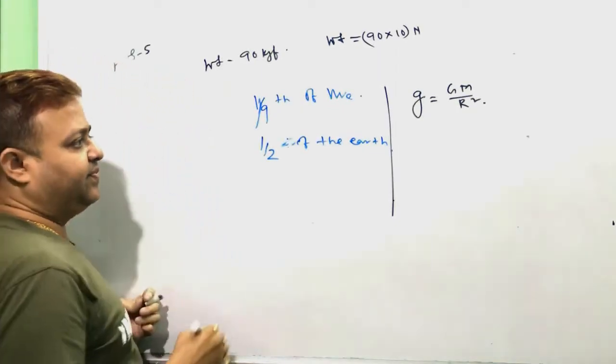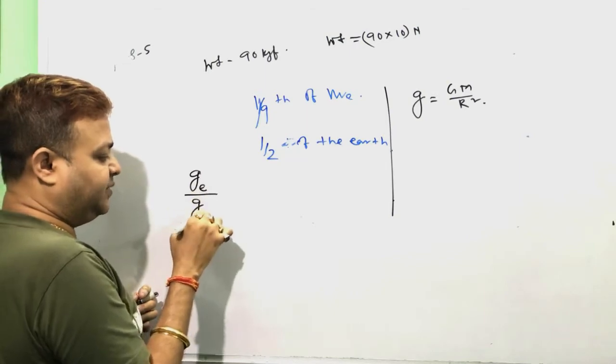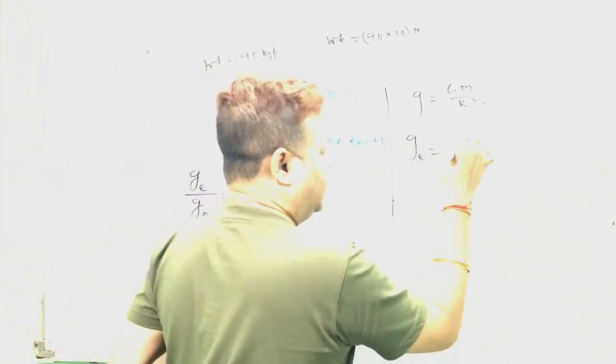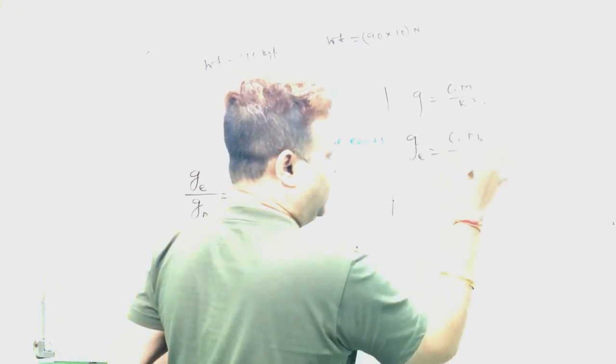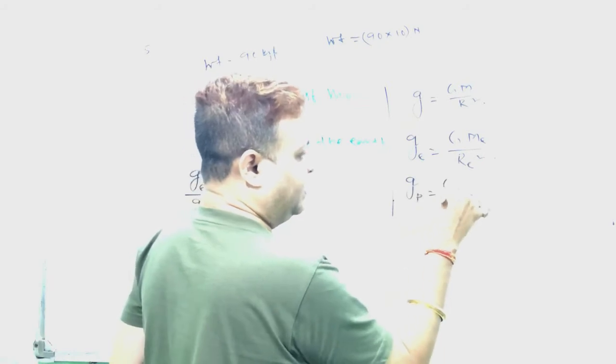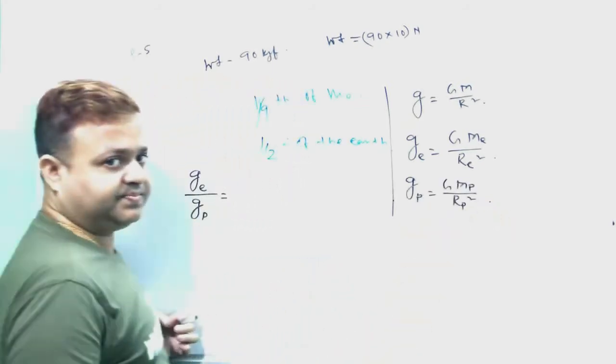That means the acceleration due to gravity on the earth's surface by the acceleration due to gravity of the planet. For earth, what can we write? G into mass of the earth by radius of the earth whole square. For the planet we can write G into mass of the planet by radius of the planet whole square.